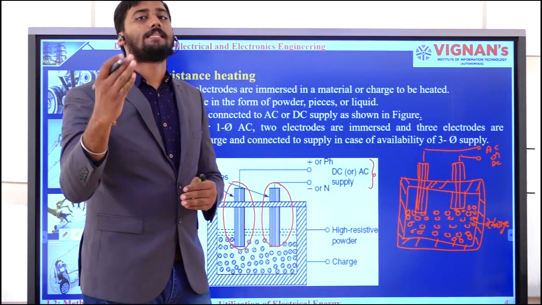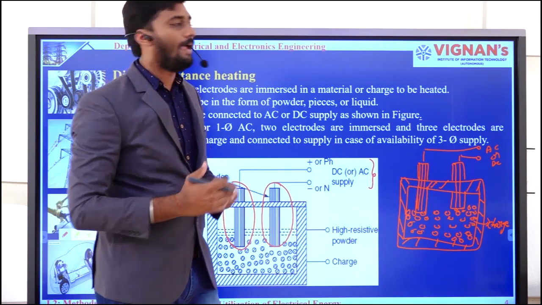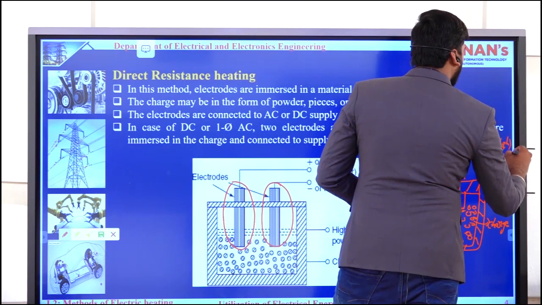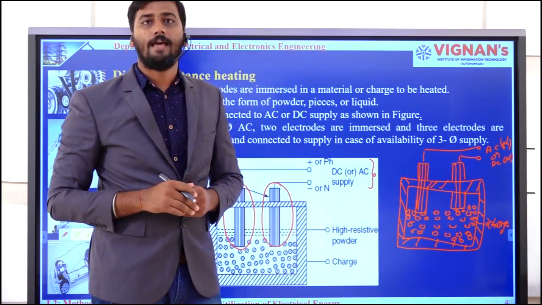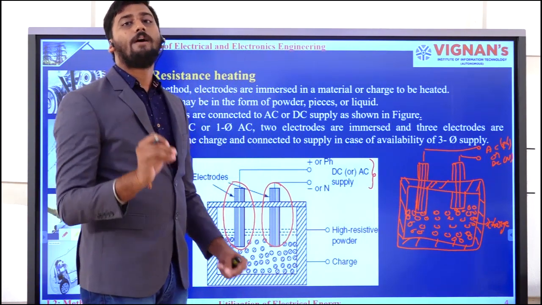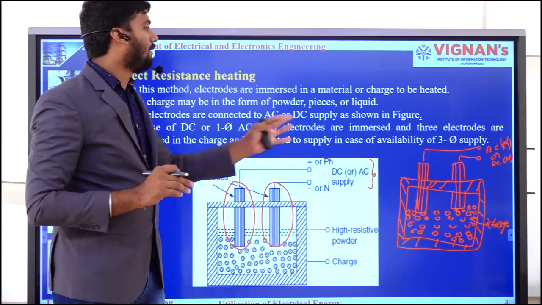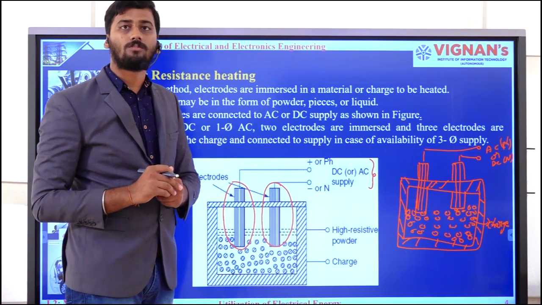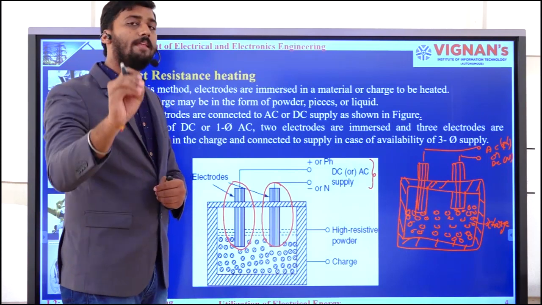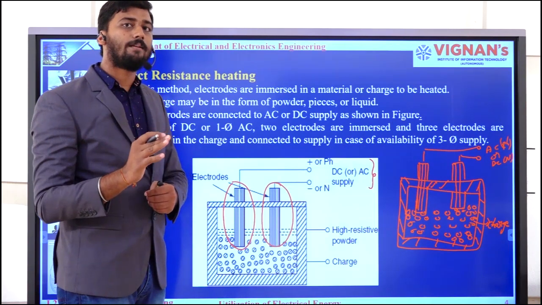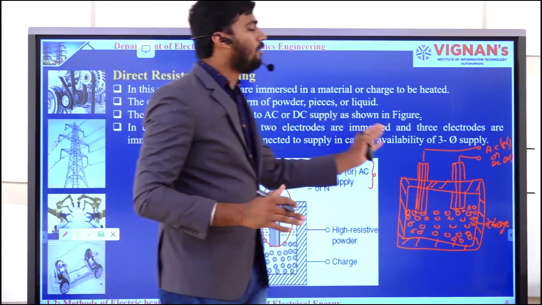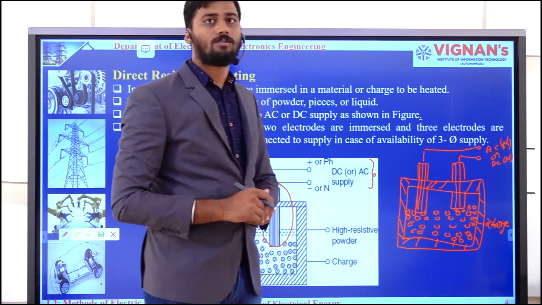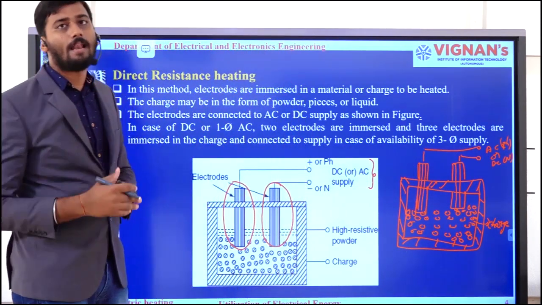Similarly, if I have a single phase AC power supply, I can connect the phase as well as neutral terminals directly to these electrodes. If I want to connect a 3-phase power supply, I have only 2 electrodes here, but don't worry about the count of the electrodes. You can increase the count. For a 3-phase supply, you will place 3 electrodes instead of 2. That feasibility is there.